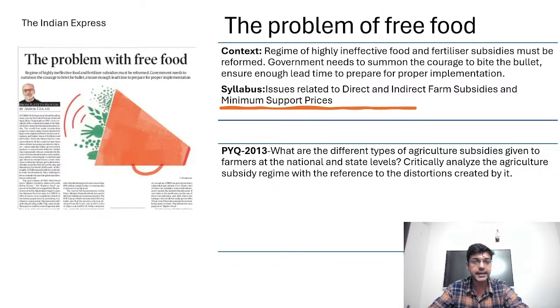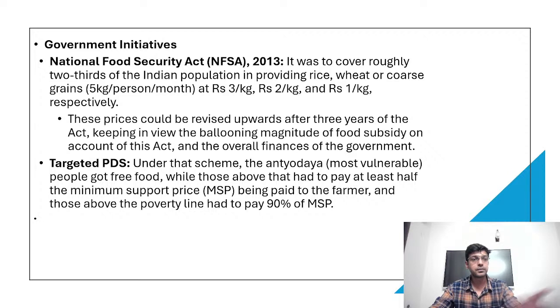You know that there are different types of subsidies, like fertilizer subsidies, irrigation subsidies and electricity subsidies. There are a number of subsidies given by state as well as national government. However, in this discussion, we will focus more on the critical analysis of the subsidy regime: what type of subsidy, and how this subsidy regime is impacting our agriculture sector. But before that, let us see what schemes are available in India, under which certain food grains are given at a very low cost, right?